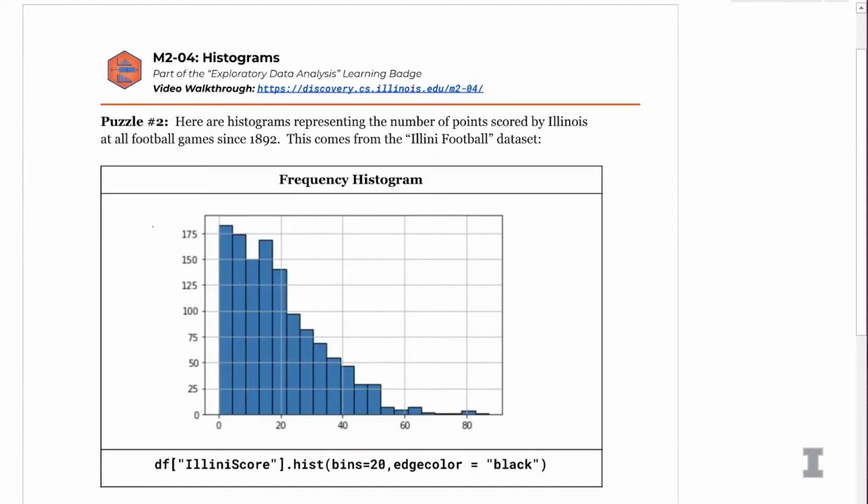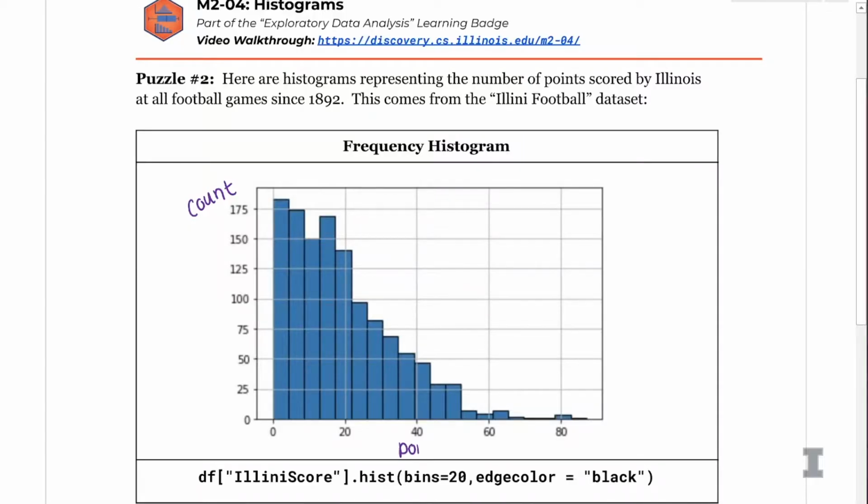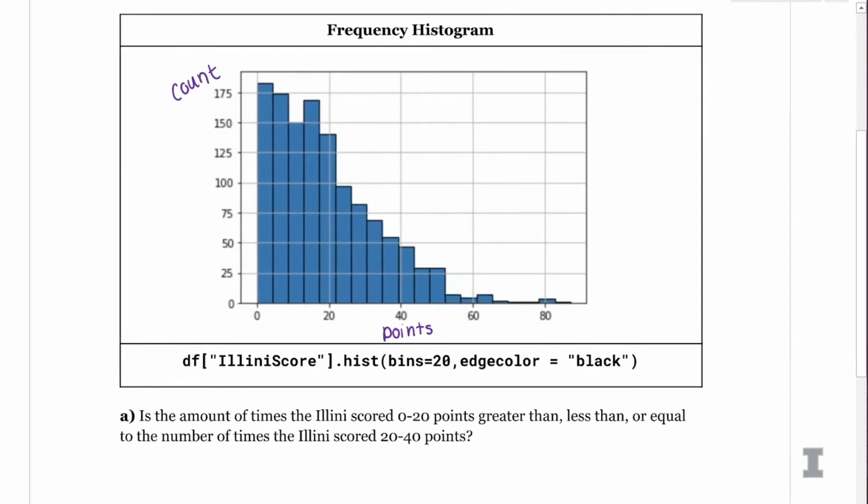And remember, with a frequency histogram, the height of the bars tells us how many observations are in that interval. So looking here, we want to know, is the amount of times the Illini scored 0 to 20 points greater than, less than, or equal to the number of times the Illini scored 20 to 40 points? Just given this frequency histogram, I can see the shape of the distribution.